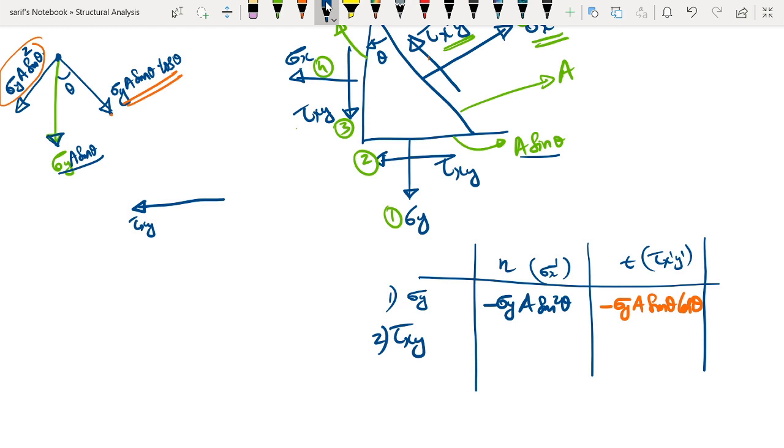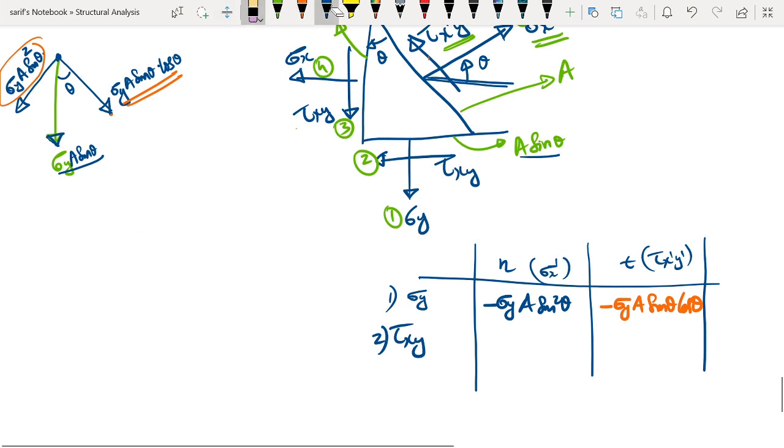So if you look here, the normal to the plane is making an angle theta with the horizontal. If we try to resolve at the head, this is the normal and this will be the tangent. So this is what is known as resolution of forces at the head.